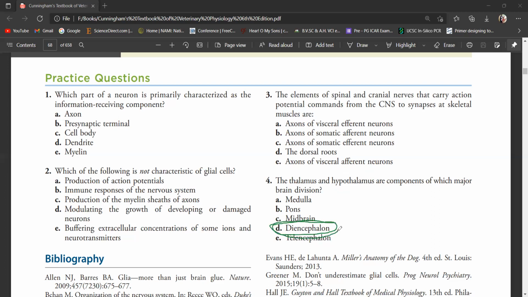So these are the four questions from the Cunningham Physiology. Thank you.